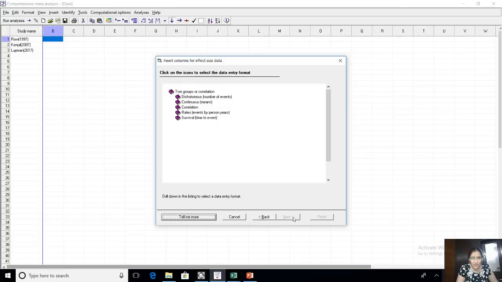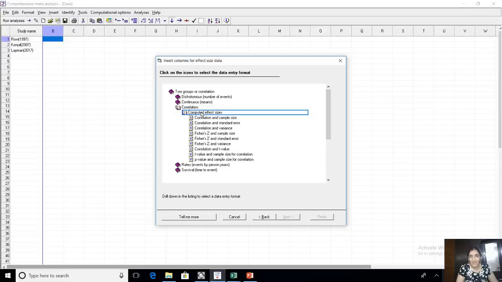And just go to next, and here you see something called correlation, the third option. Click on that, and in correlation click on computed effect size. Okay, in computed effect size it will ask you what sort of an input you have. Do you have a correlation and sample size? Do you have a correlation and standard error of each study? You have 31 studies. It is asking you what input do you have for each study.